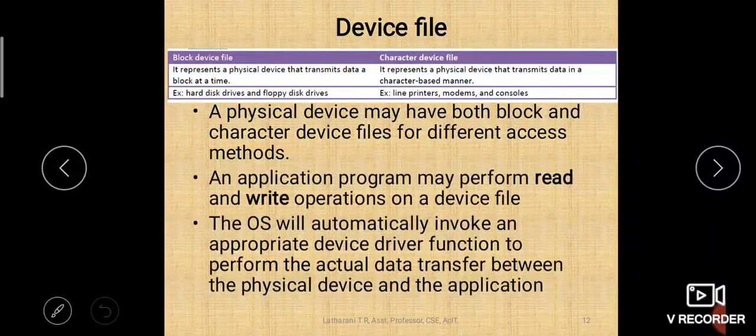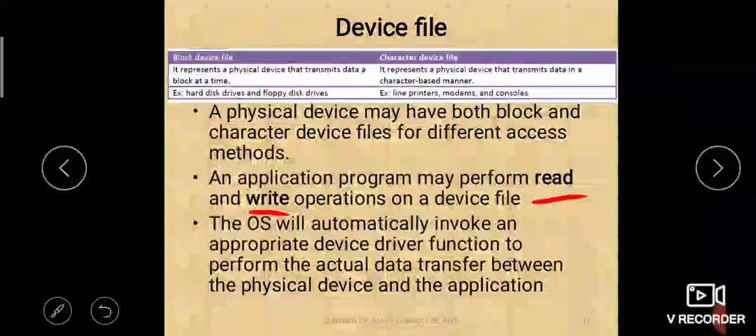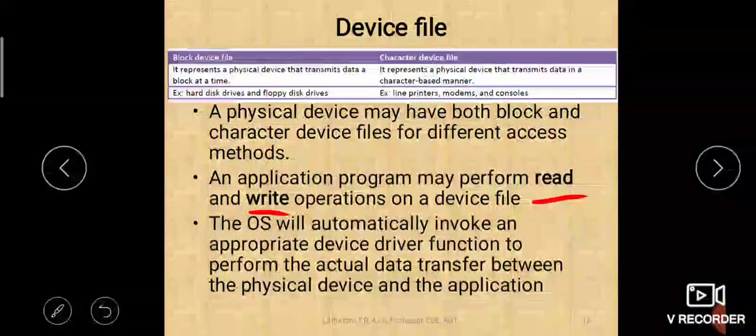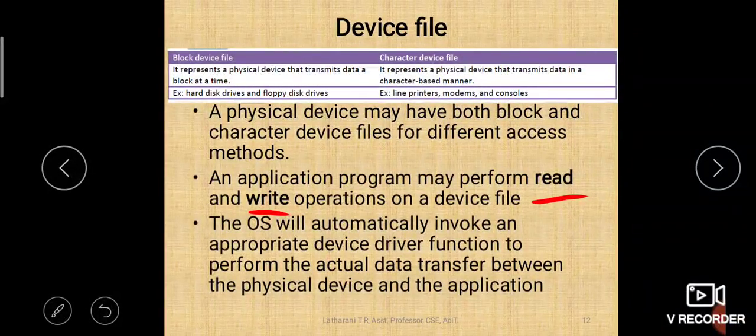An application program may perform read operation or write operation on a device. See, normal users cannot access a device file, only kernel can access a device file. We have studied that kernel will directly communicate with the hardware, right? So kernel can access the device files.